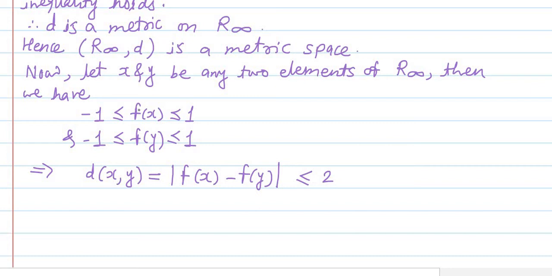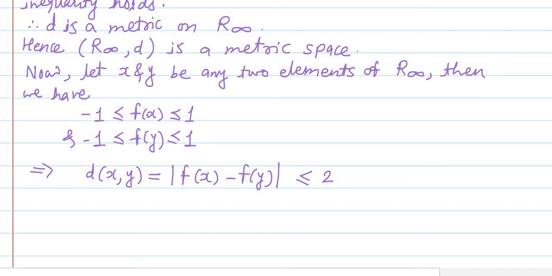Next, if f of x is 1 and f of y is -1, then it is 1 minus of -1, which means 1 plus 1, and the absolute value is 2.